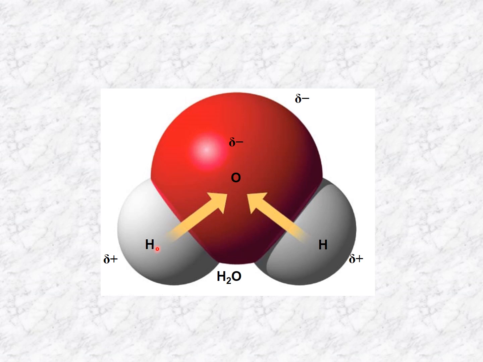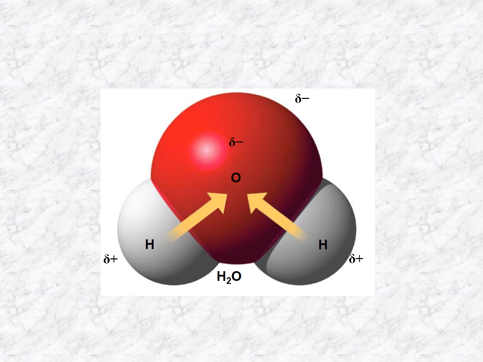oxygen and 2 hydrogens. Oxygen is extremely electronegative. It's actually one of the most electronegative atoms that there are. Hydrogen is not very electronegative. So when hydrogen bonds to oxygen, the electrons that are shared are going to hang out closer to the oxygen. So the oxygen pulls those electrons towards itself. It likes to hold on to those electrons, creating this partial negative charge on the oxygen side and partial positive charges on the hydrogen sides of water.